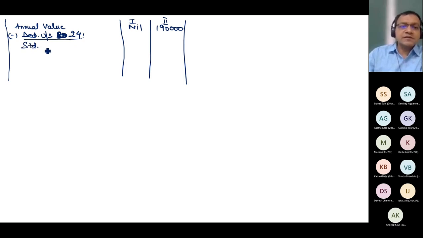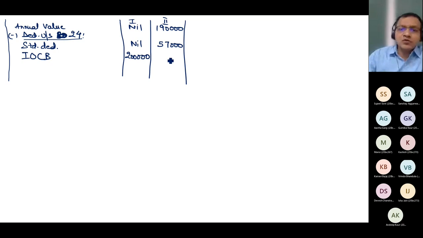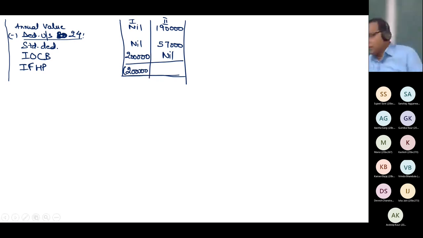First is standard deduction, which is flat 30% of annual value. So 30% of nil is nil and 30% of 190,000 is 57,000. Interest on capital borrowed. Now for house 1, the capital borrowed interest allowed is 2 lakh, and for house 2 I didn't take a loan, nil. This is my income from HP. Minus 2 lakh and 190 minus 57.